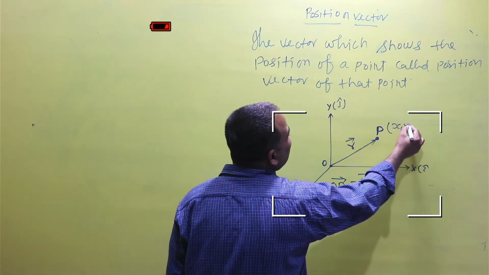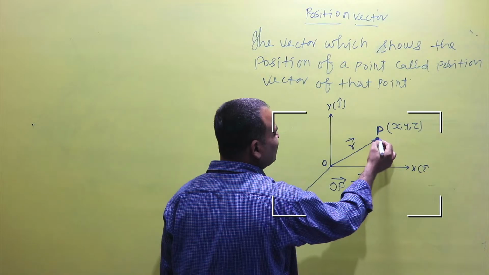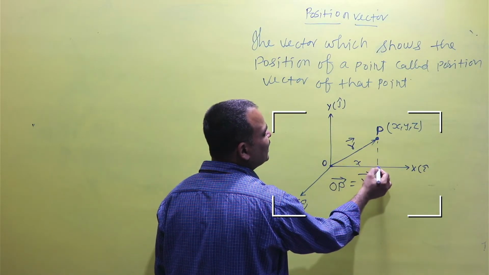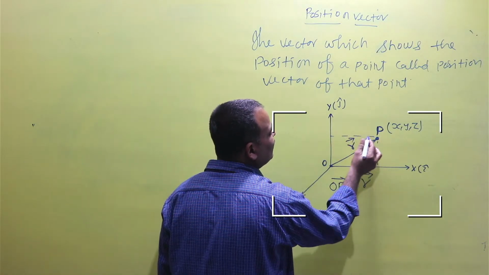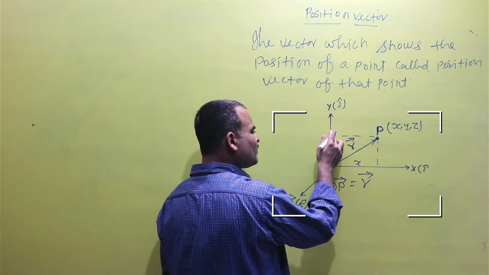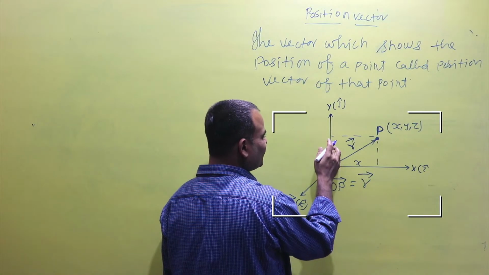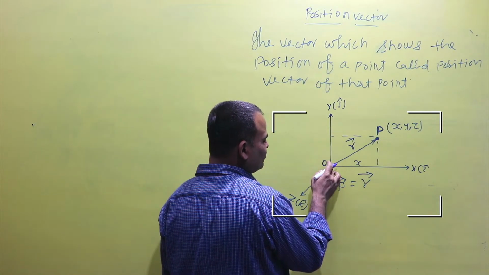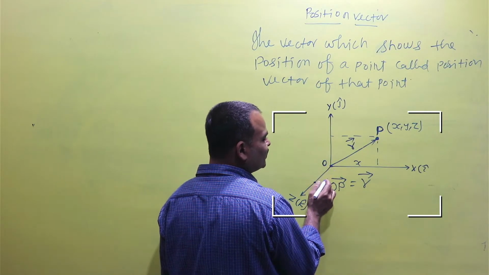if the position is x, y and z. That means the point P lies at distance x from the origin on the x-axis, y from the origin on the y-axis, and z from the origin.